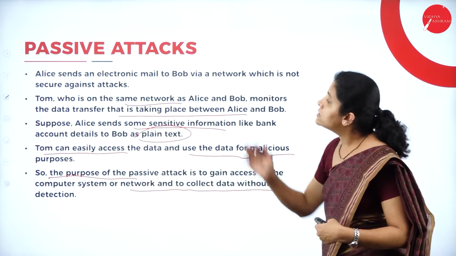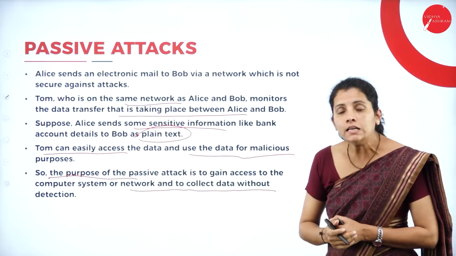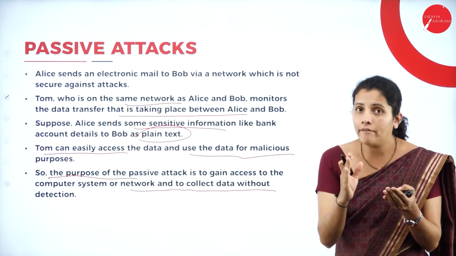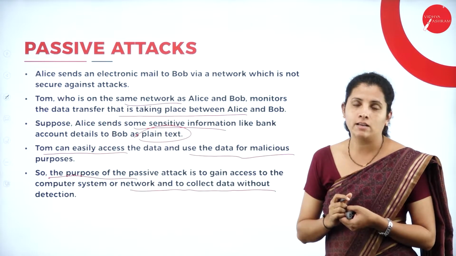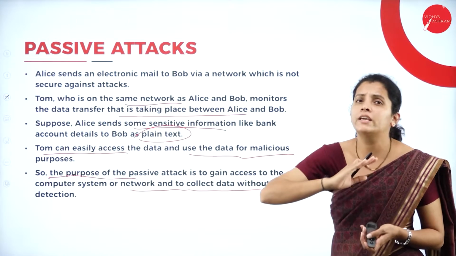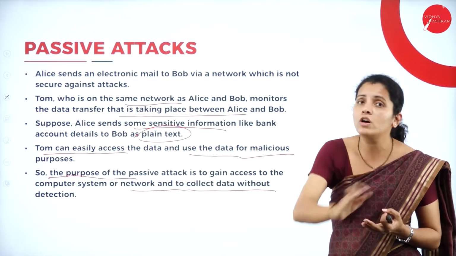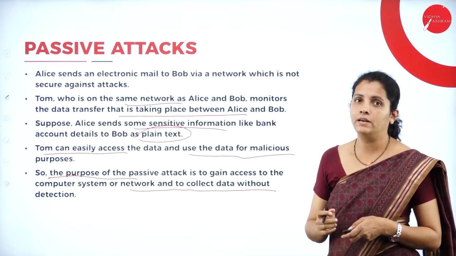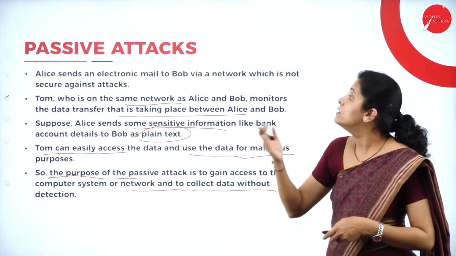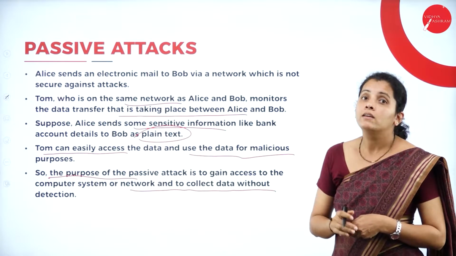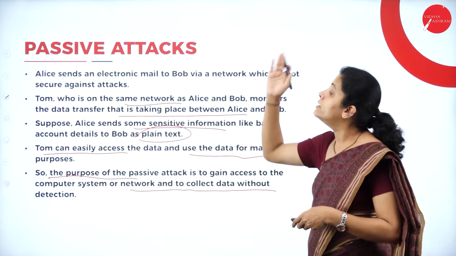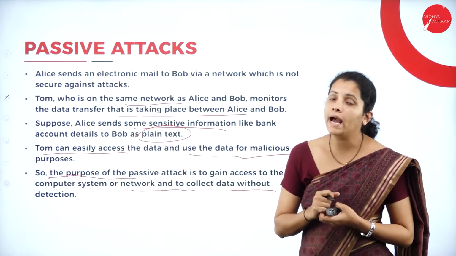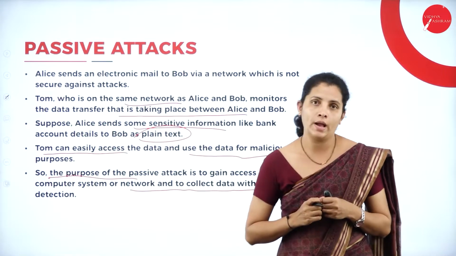Once the passive attack has happened, the user is unaware of it. That means they have no idea that the attack has happened. Later the user comes to know that the attack has happened. This kind of attack is called a passive attack.